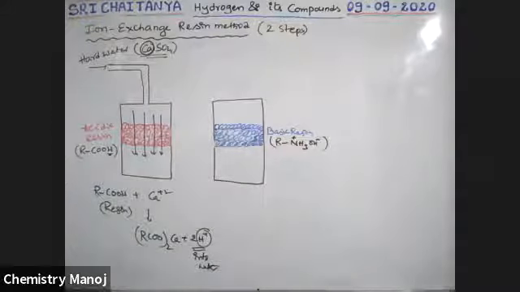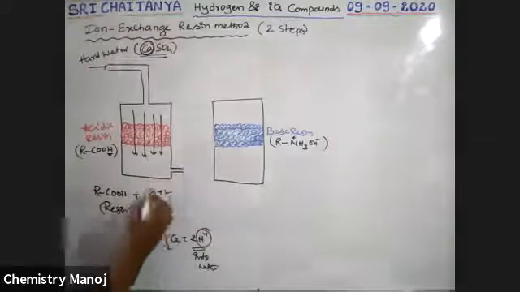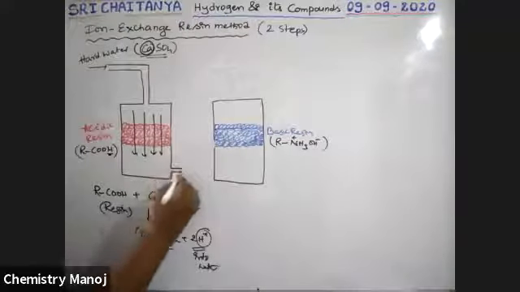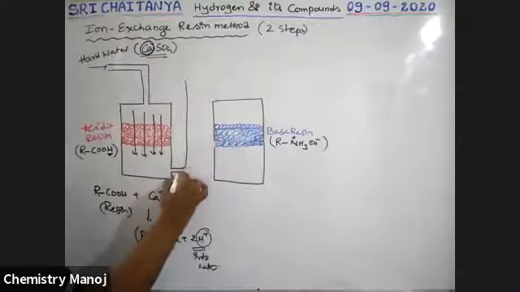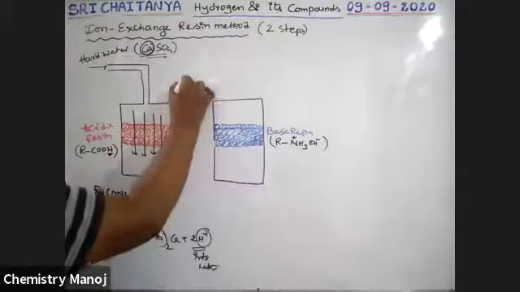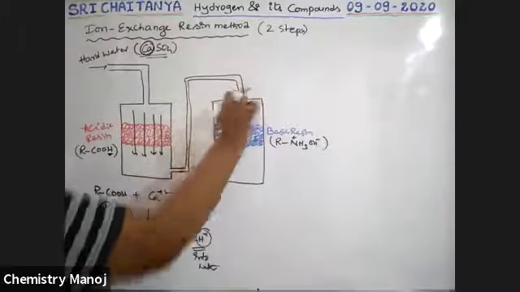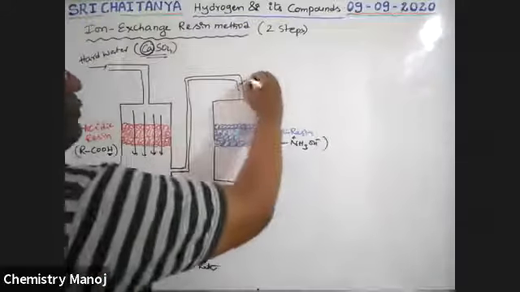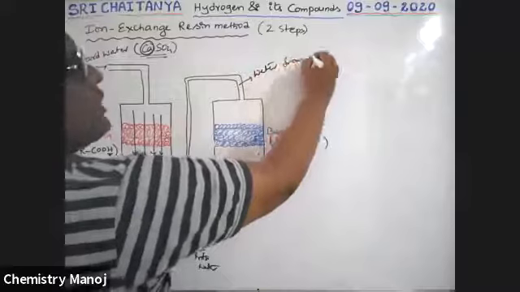That means the coming out water, this is the water from the first step, is now passed through the second resin.